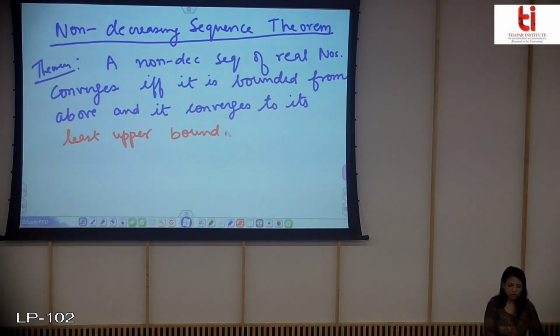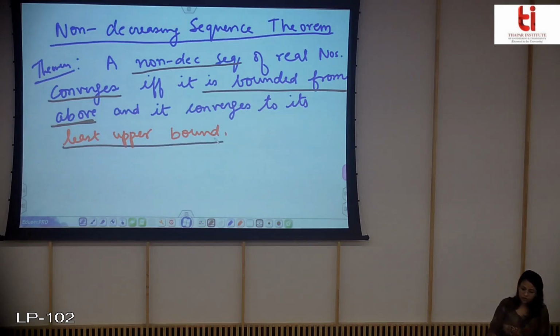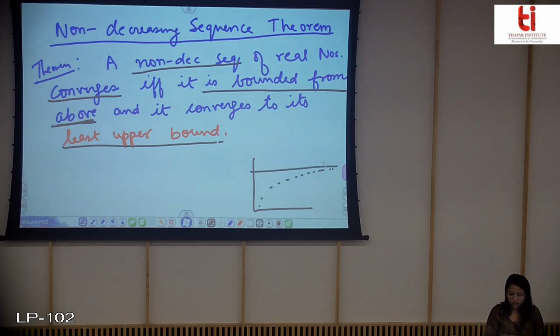Now what does this theorem statement say? Suppose that you are having a non-decreasing sequence. You know already what a non-decreasing sequence means. Then this sequence converges if and only if it is bounded from above. And where will it converge? It will converge to the least upper bound. So it is clear from the picturization also that if you have a non-decreasing sequence and it is bounded from above, then obviously it will be a convergent sequence and it will converge towards the least upper bound. So this is the statement of the theorem.